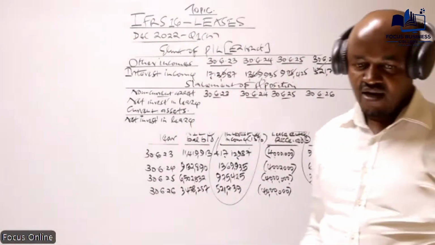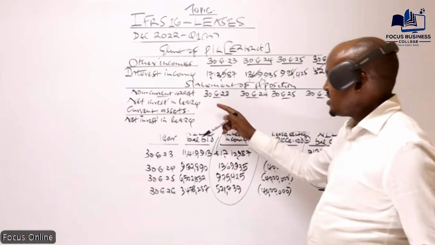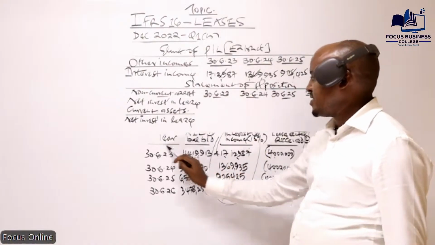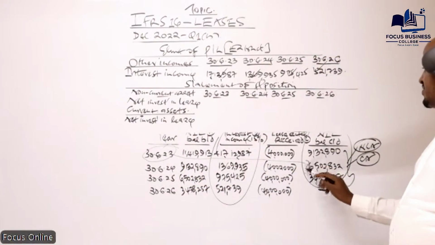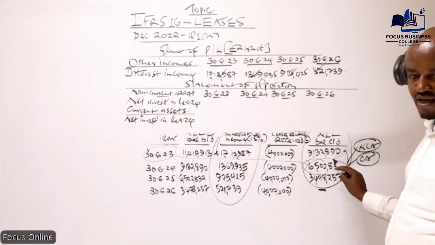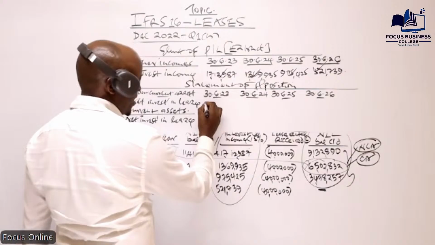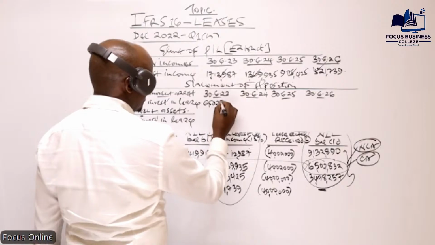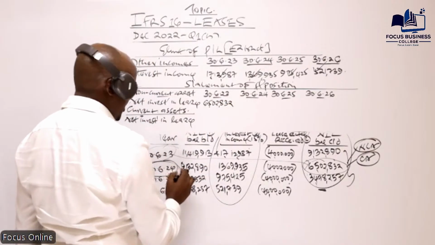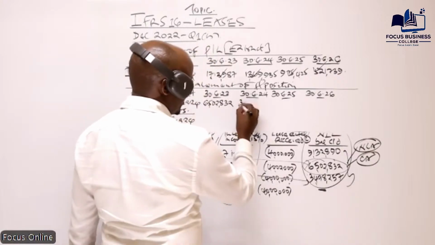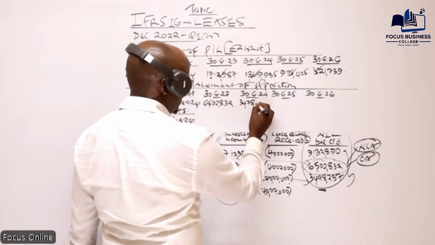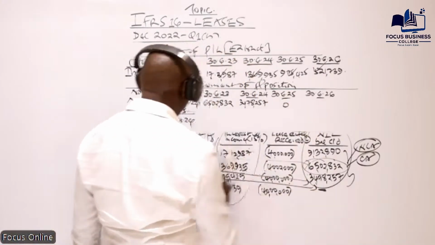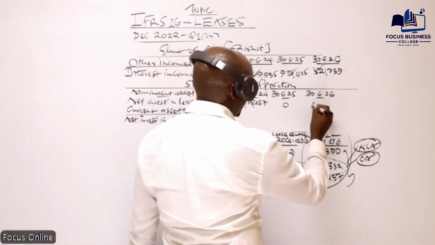And just like what we did yesterday, the amount to be recognized here as a non-current asset, remember, is the amount to be received for a period exceeding 1 year. So in the first year, we take the net investment at the end of year 2, this one. Yes. So that is what we recognize here as a non-current asset: 6502,832. In this year, we take this one, which is 34,78,257. What about this year? We take this one, which is 0. And this year, for 2017, it is equally 0.